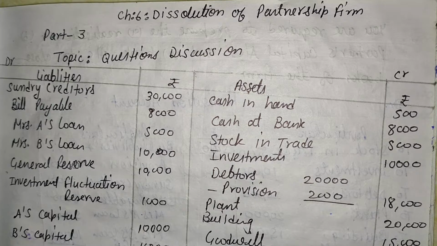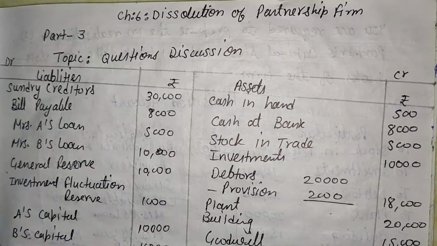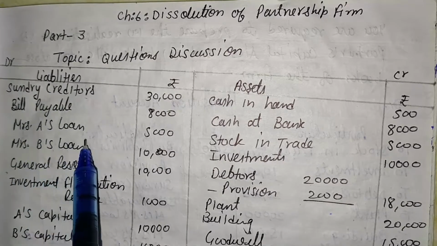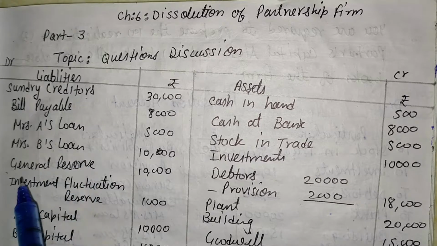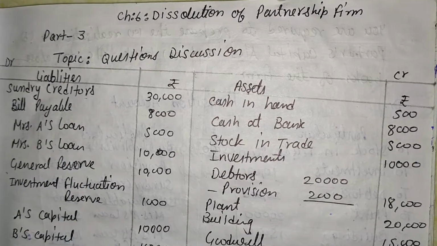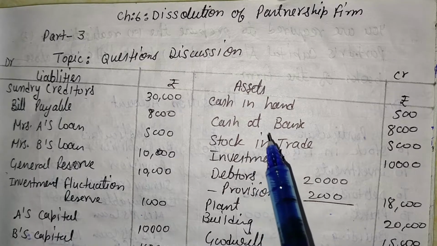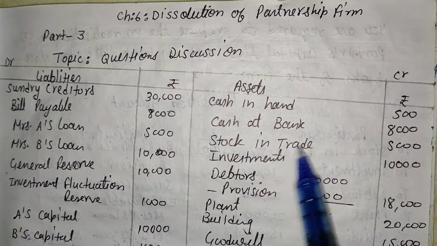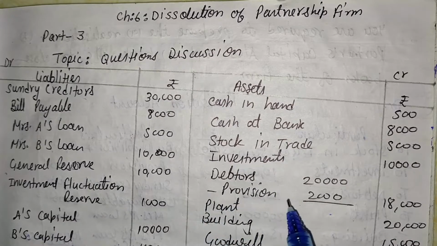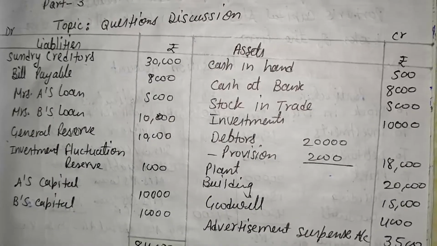The question is, here some assets and liabilities are given in the question. The liabilities are sundry creditors, bills payable, Mrs. A's loan, Mrs. B's loan, general reserve, investment fluctuation reserve, A's capital, B's capital, and here some assets are also given: cash in hand, cash at bank, stock in trade, investment, debtors, provision, plant, building, goodwill, advertisement suspense.